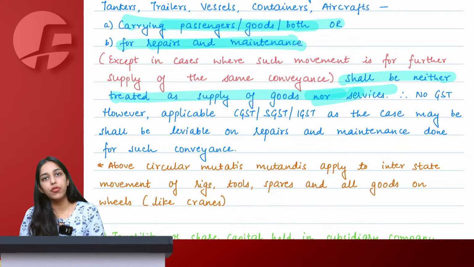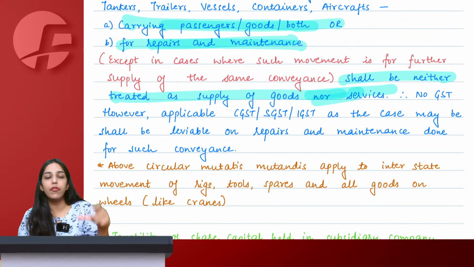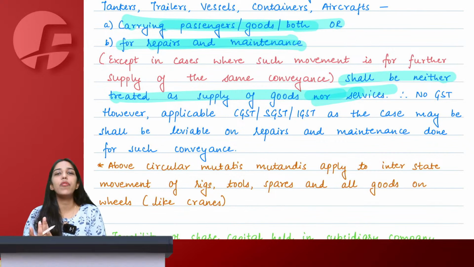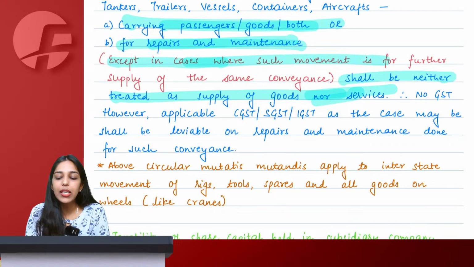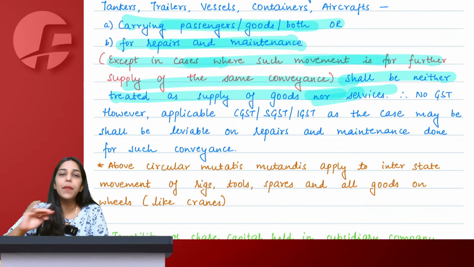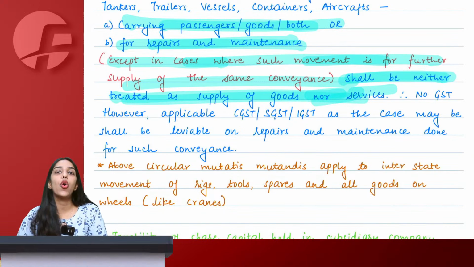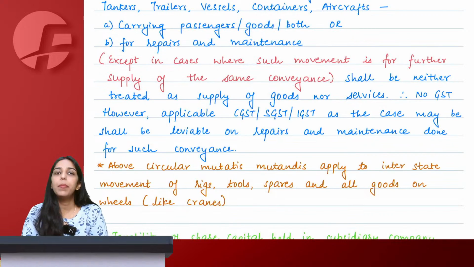But there's one exception to it. Let's say dealing in trucks is my business, so I am sending the truck as stock. I am sending the truck from Gujarat to Maharashtra so that this truck can be sold further from the Maharashtra unit. In that case, the truck is goods for us because we are going to deal in these trucks. So except in cases where the movement is for further supply, that's a separate story. But other than that, it will be treated neither as goods nor as services, and therefore no GST will be applicable.